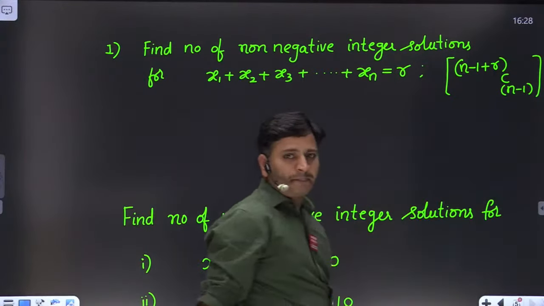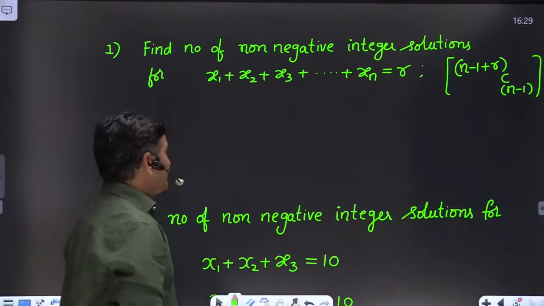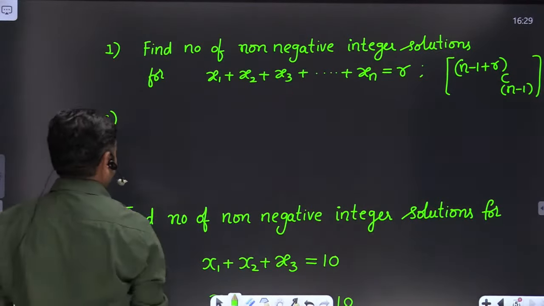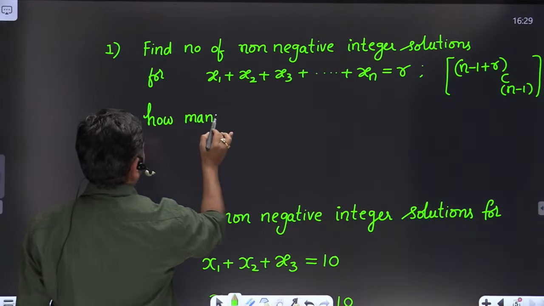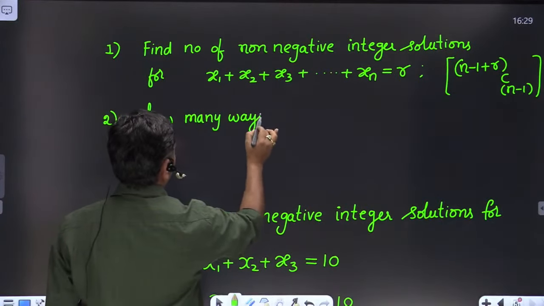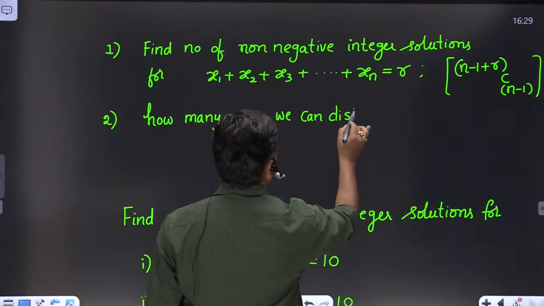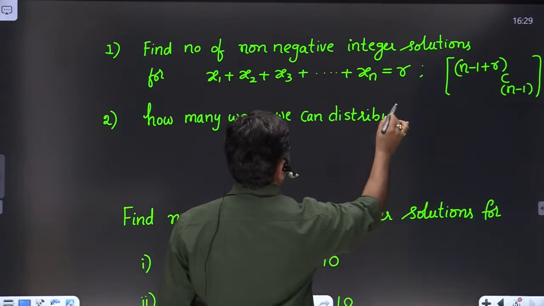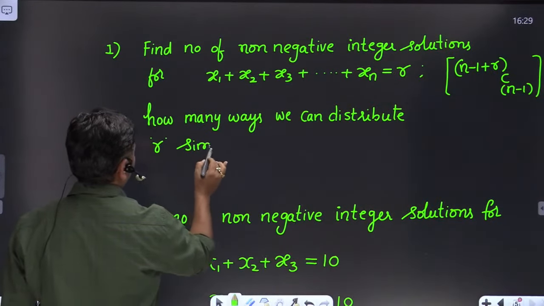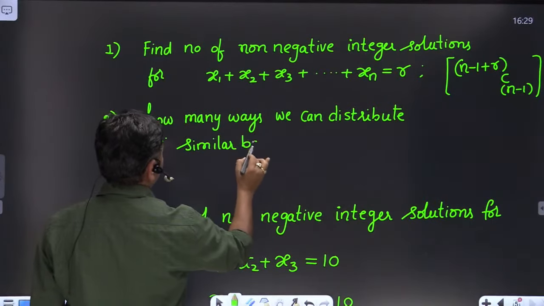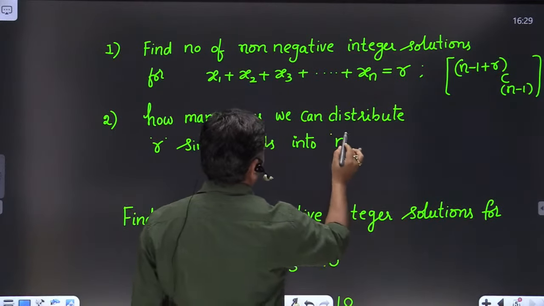This is the solution. But in the exam they may not ask the same question in this manner, friends. They may also ask it like this: how many ways can we distribute r similar balls into n numbered boxes?